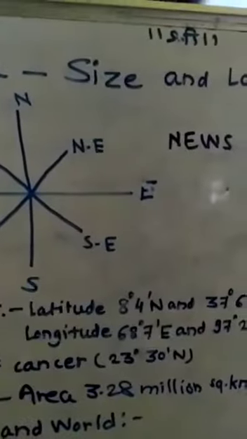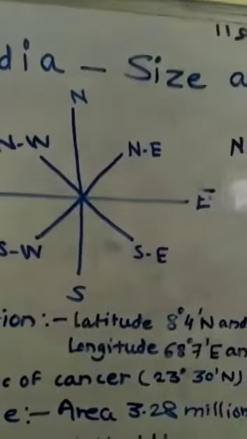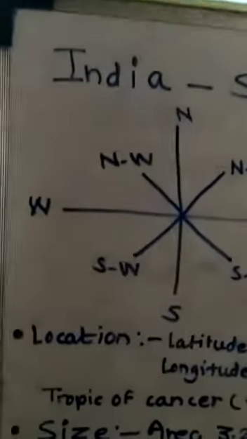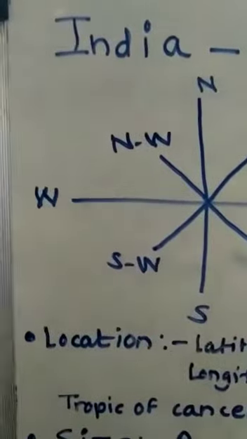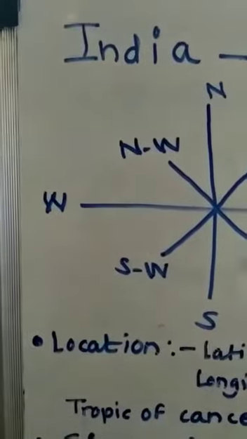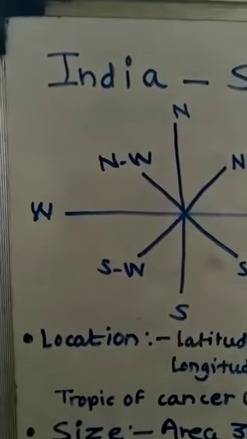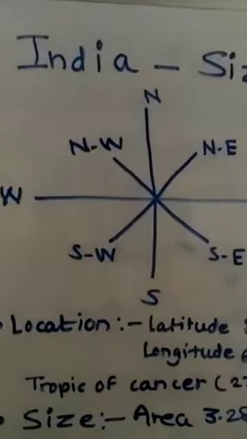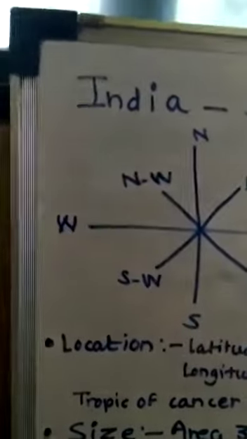Next, we can find India and the world. Before that, Indian Standard Time. From Gujarat, on the western side, to Arunachal Pradesh, there is a time lag of 2 hours. Hence, the time along the standard meridian of India, 82 degree 30 minutes east, passing through Mirzapur in Uttar Pradesh, is taken as the standard time for the whole country. The latitudinal extent influences the duration of day and night as one moves from south to north.